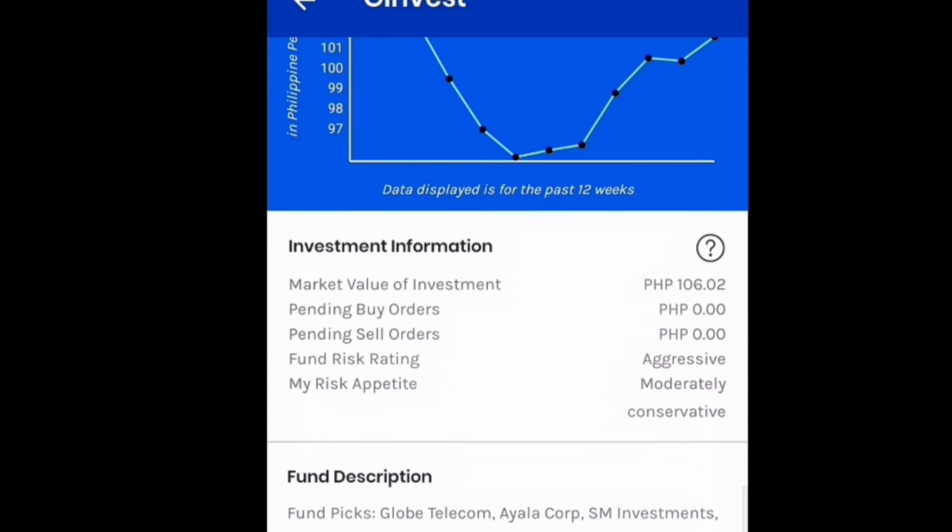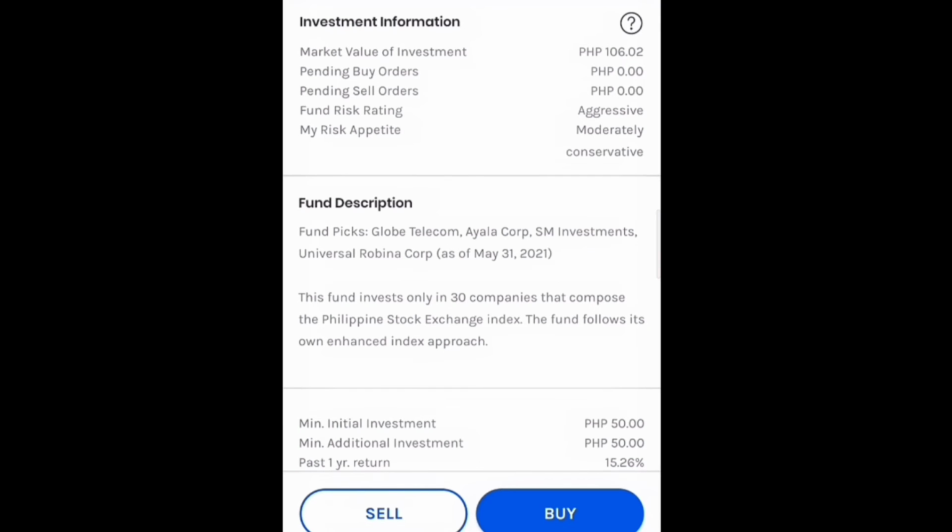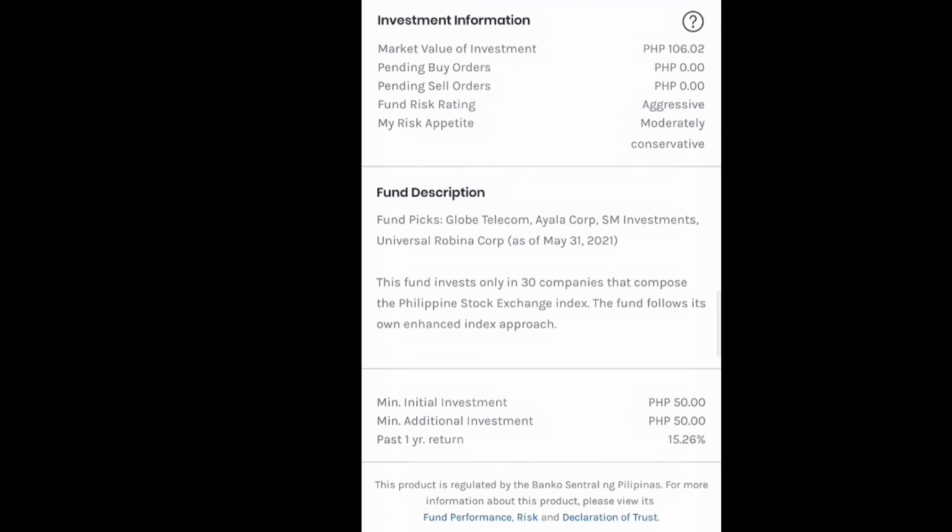So, yung fund description nito is Globe Telecom, Ayala Corporation, SM Investments, URC, and this fund invests only in 30 companies that compose the Philippine Stock Exchange Index, and the fund allows its own enhanced index approach. Ang minimum initial investment dito is 50 pesos, and the 1-year return niya is 15.26. So, kung gusto niyo ulit bumili, just click the buy button. Or in the future na gusto niyang ibenta, just click the sell button.